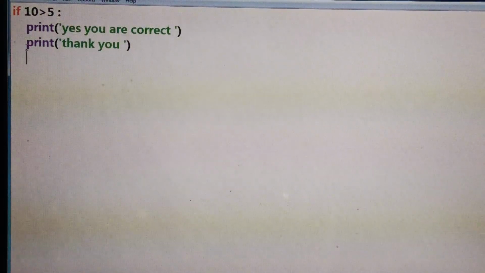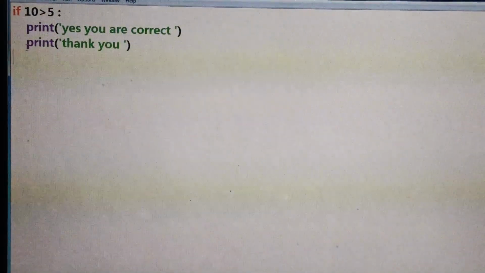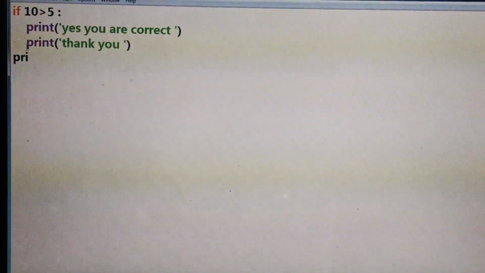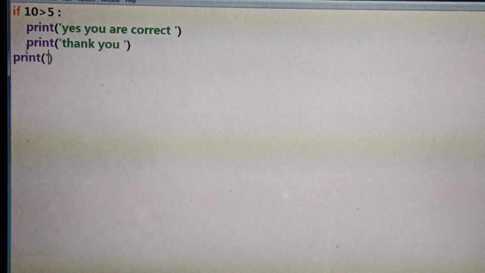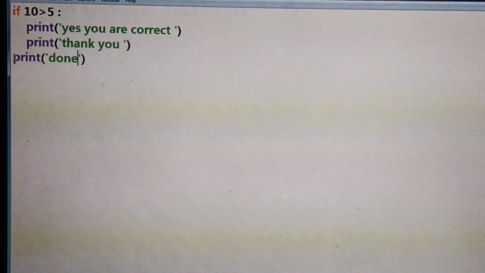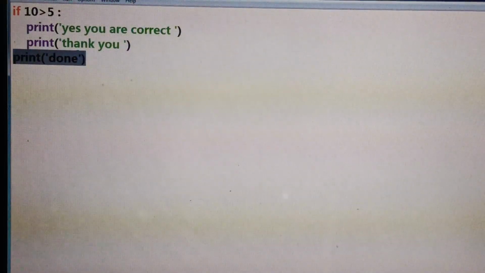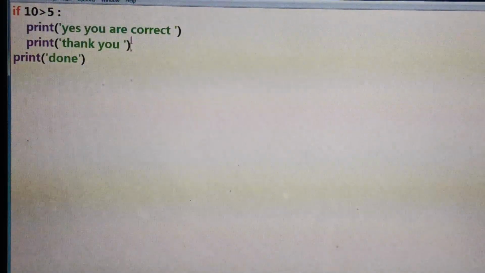Now in order to break the indentation, what will I do? I will simply use the backspace. The moment I write something, here I am writing another print statement, done. Try to see that this particular statement is not a part of this body. Why?